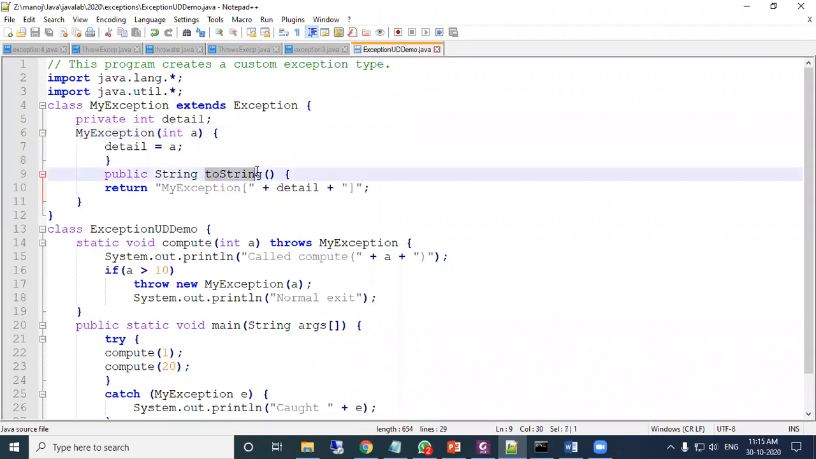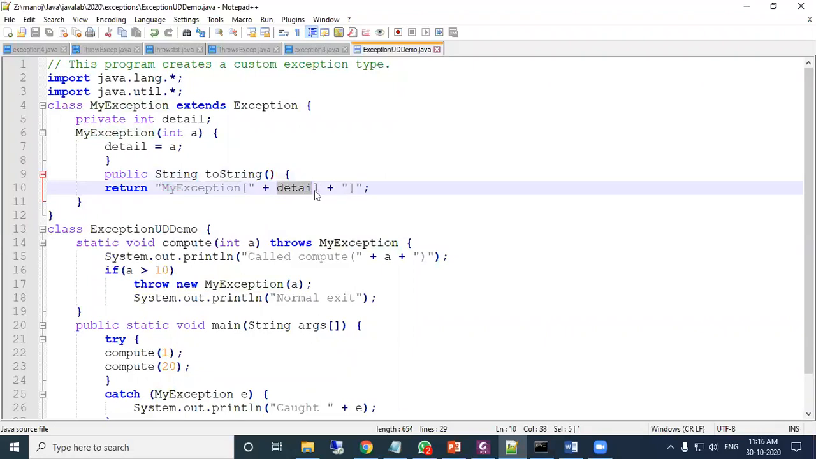Then the toString method, which you already know. The toString method is used to convert your object to a string. The toString method is already there in the Object class. Here it is redefined, that is, overridden in this class, and it returns the MyException message. This message is returned to the calling location.